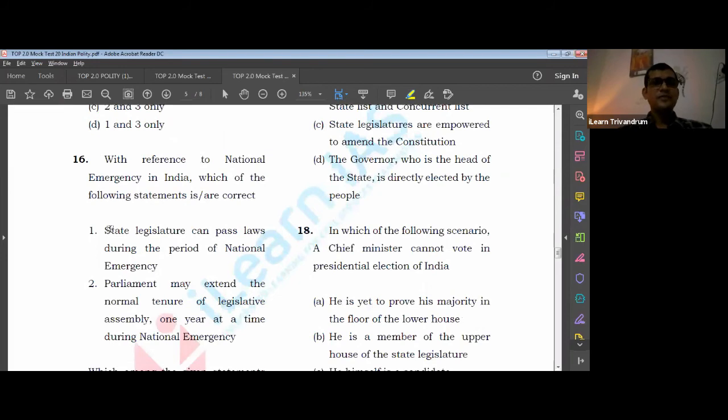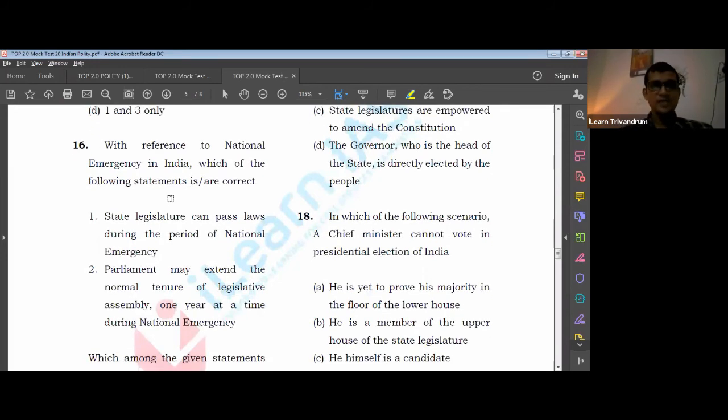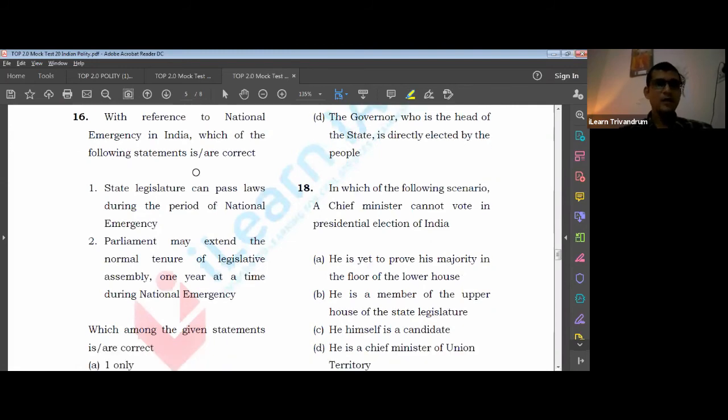16th: with reference to national emergency, which of the following is correct? National emergency is a very important topic again. Of course it is not in the news at least, but considering the importance of emergency as a topic, and since a question has been asked on it once or twice, we definitely have to focus on it.